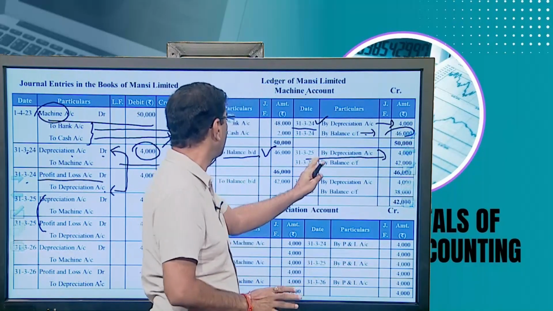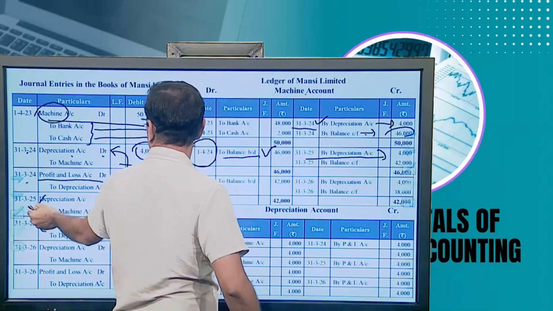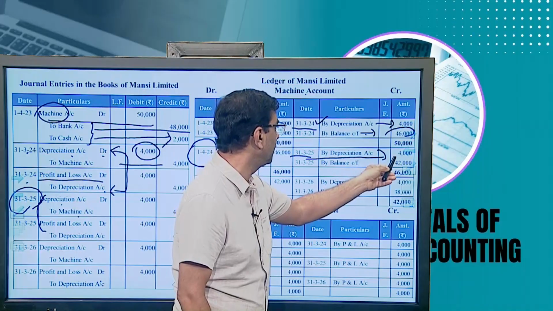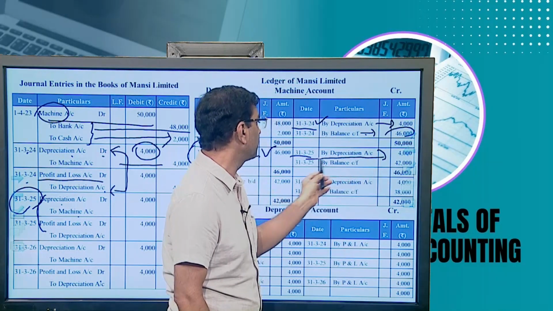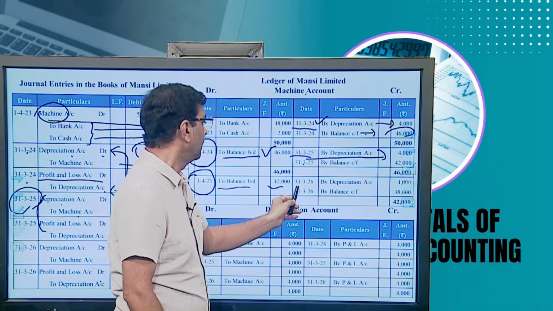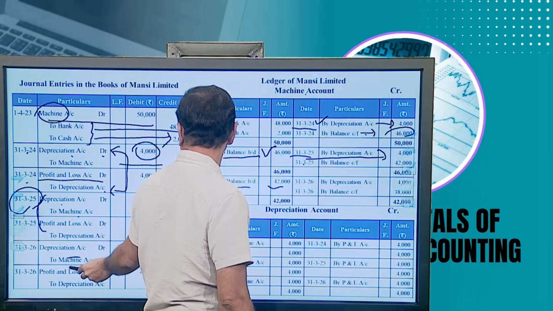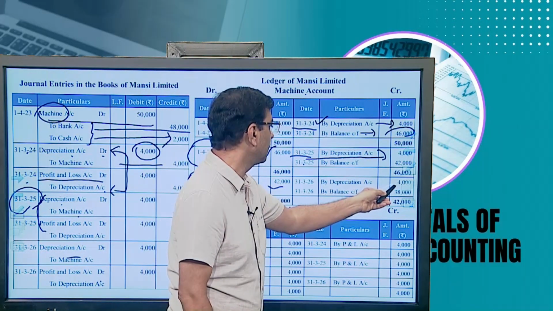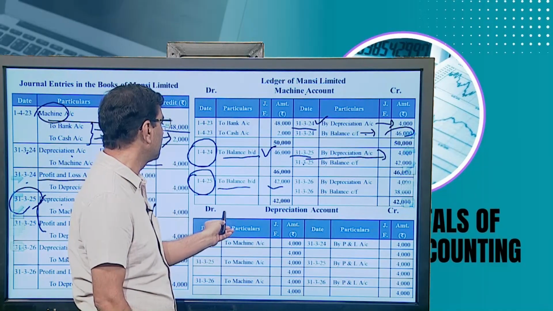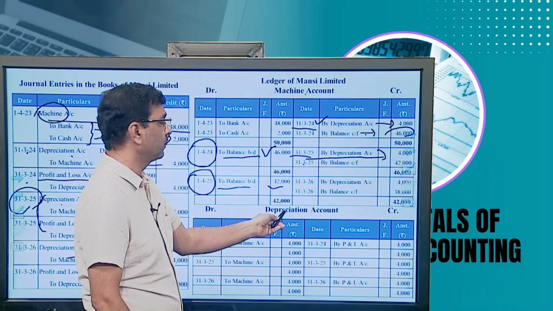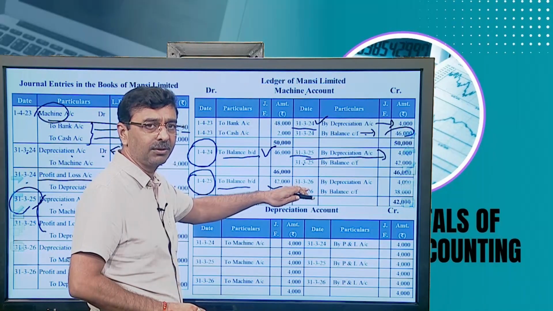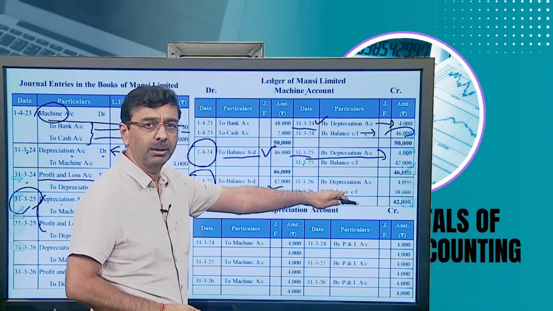Again, it will be posted here one by one. The first is this: 31st March, depreciation to machine 4,000. So posted here, 31st March 25, depreciation 4,000, balance 42,000 carried forward. So 1/4/25 balance brought down 42,000. Again, the last entry, second, depreciation to machinery, by depreciation 4,000, balance carried forward 38,000. So here 1/4/2026, to balance brought down 38,000. We could prepare the fourth year also, but they didn't ask. They asked to prepare for 3 years, so we just show it here till 3 years.